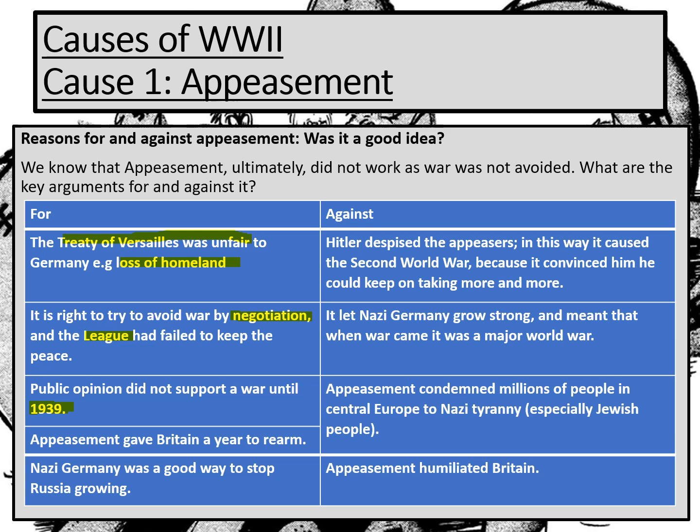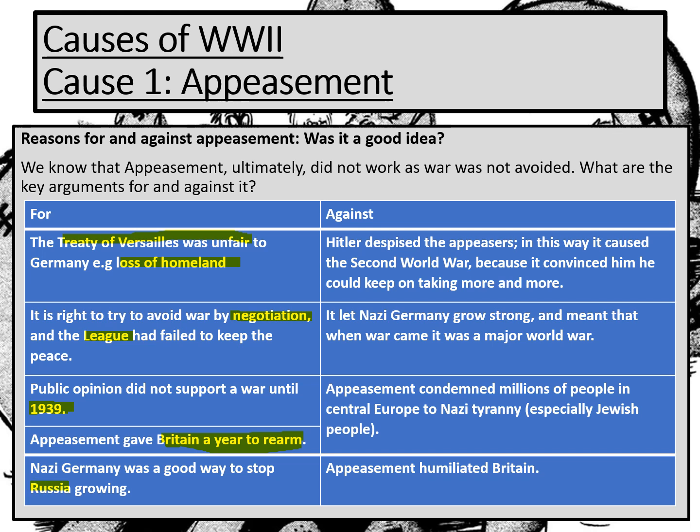And that support of war probably wouldn't have happened had we not gone through appeasement beforehand and shown that we had done everything reasonable. I've mentioned this next one a number of times already. It gave Britain extra time to rearm, particularly the appeasement in the Munich Agreement of September 1938. And Nazi Germany was a good way to stop Russia growing, having that strong nation in the centre of Europe.